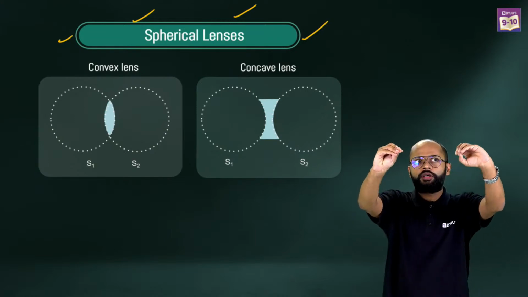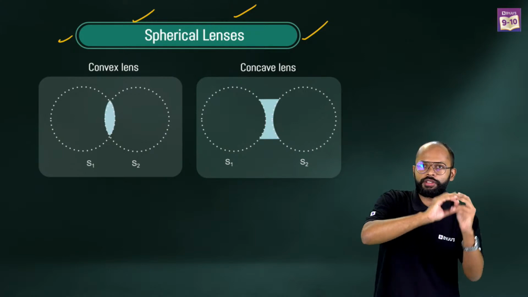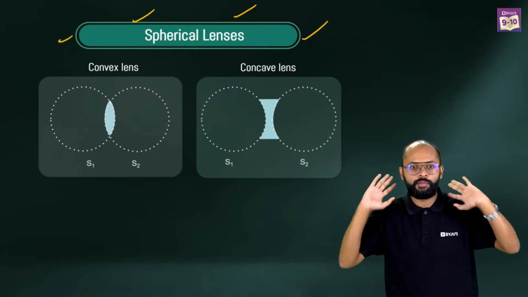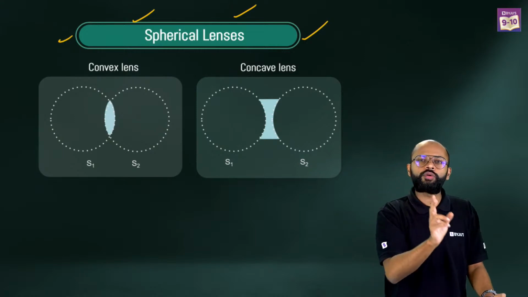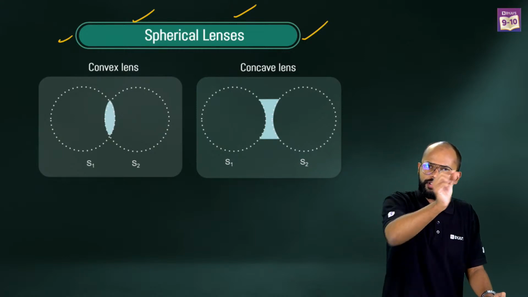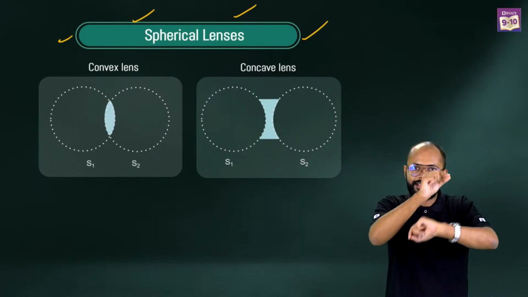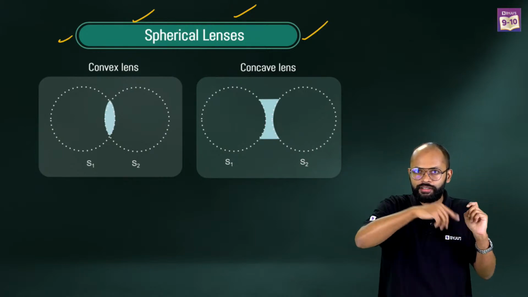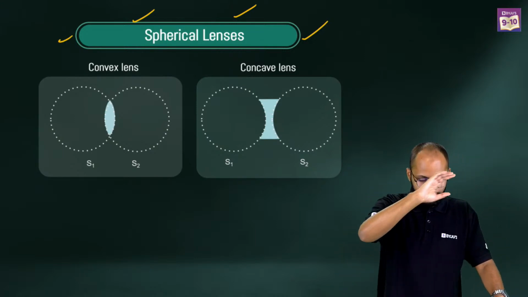Convex mirror, concave mirror. Convex lens, concave lens. Acha, this looks similar to this, or this looks similar to this. Oh, nice, I remember everything. So that's all. The light chapter is not difficult. You just need to understand it and remember it with nice joinings, shortcuts between these kinds of things. Okay, so let's start.